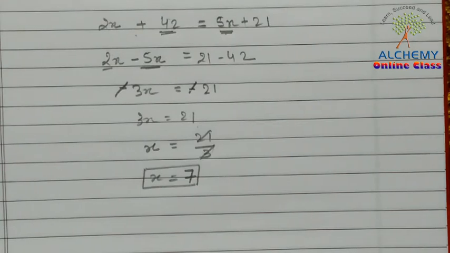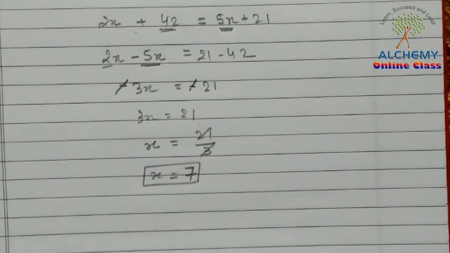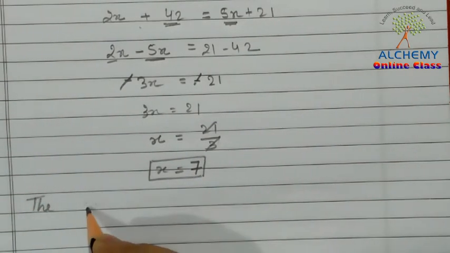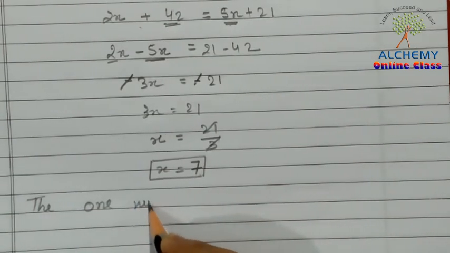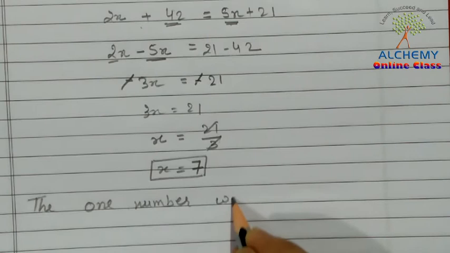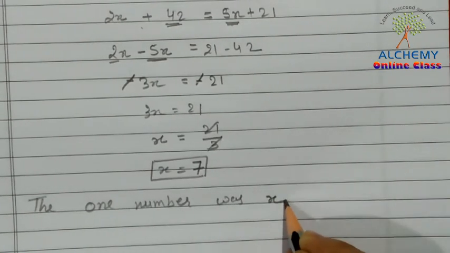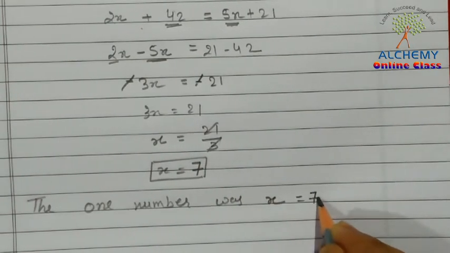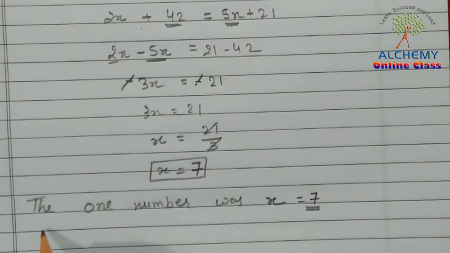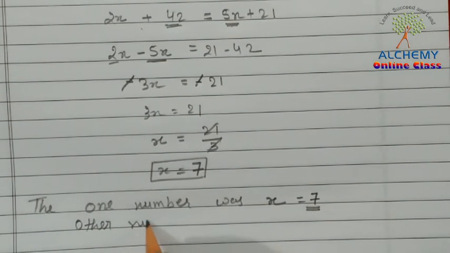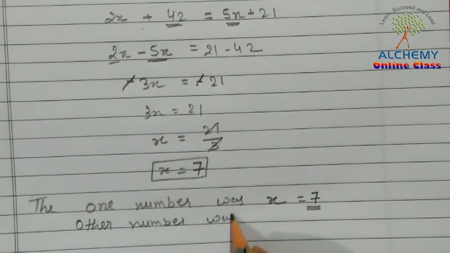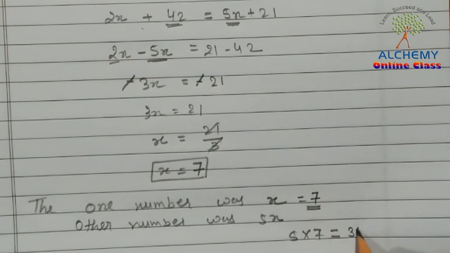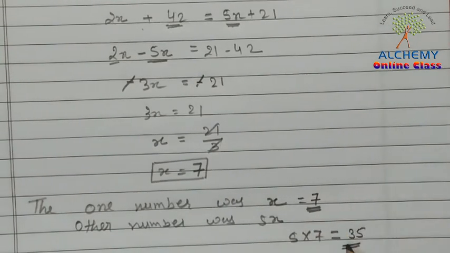Now we have to find the numbers. One number was taken as x. Okay, so the value of x we got is 7. So the one number was 7. The other number was 5x. So this 5 is multiplied by 7 and we get 5 sevens are 35. Okay, so these are the two numbers.